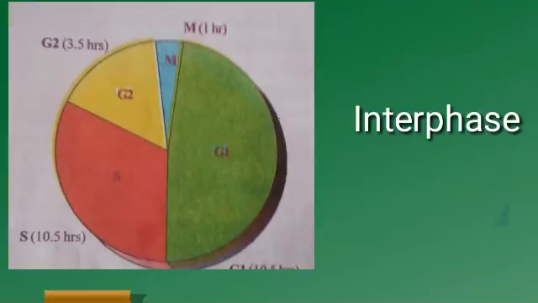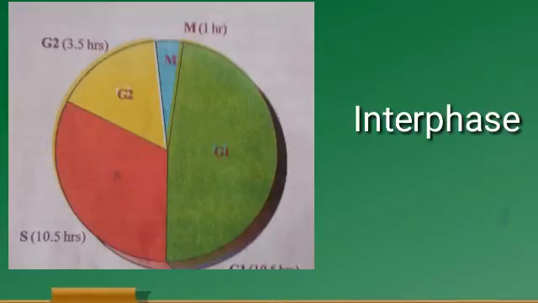And the next phase during the interphase is the S phase. This is the period of DNA synthesis, and that will lead to the duplication of chromosomes. The next phase in the interphase is the G2 phase. This is the time between the end of DNA replication and the beginning of mitosis. During this time, cell organelles divide and prepare the chromosomes for mitosis.